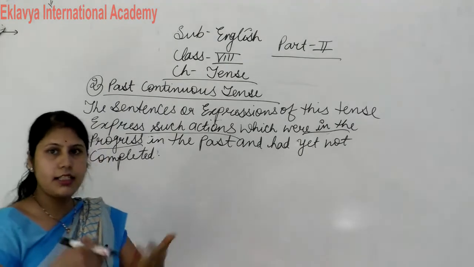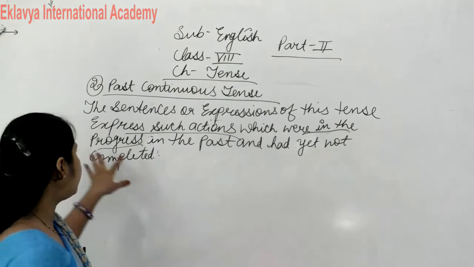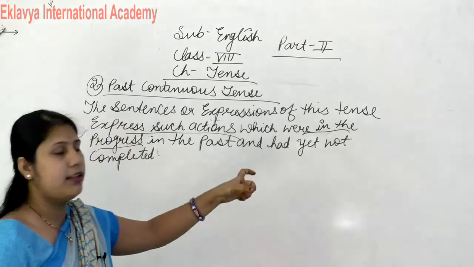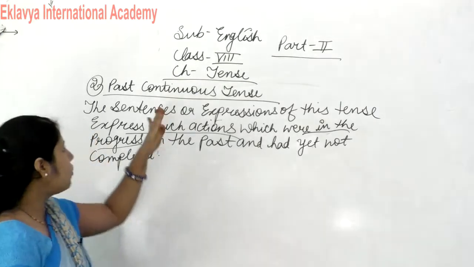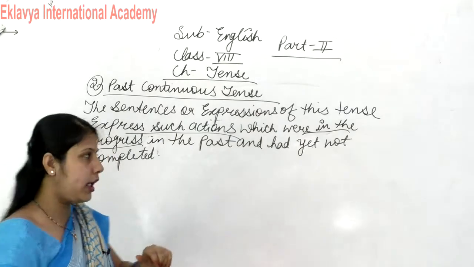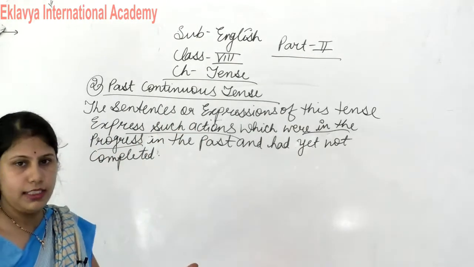It is in the progress but it is not completed, means it is in the progress, in the past से वो progress में है but still it is not completed. So what is this? This is called past continuous tense. So I think everyone understood this meaning, past continuous tense definition.